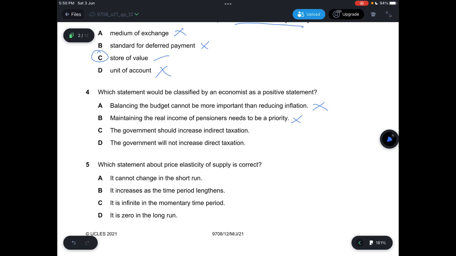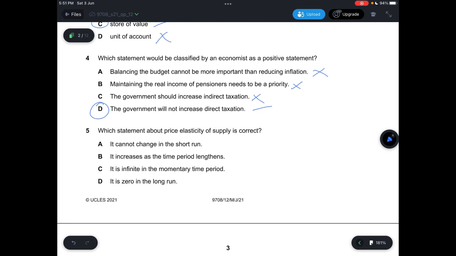This is also an opinion. And D, it says the government will not increase direct taxation, which is testable, because it says that the government will not increase direct taxation, set by the government, not by a person. It's not the person that said it, but the government. So this could be tested, so it's a positive statement.